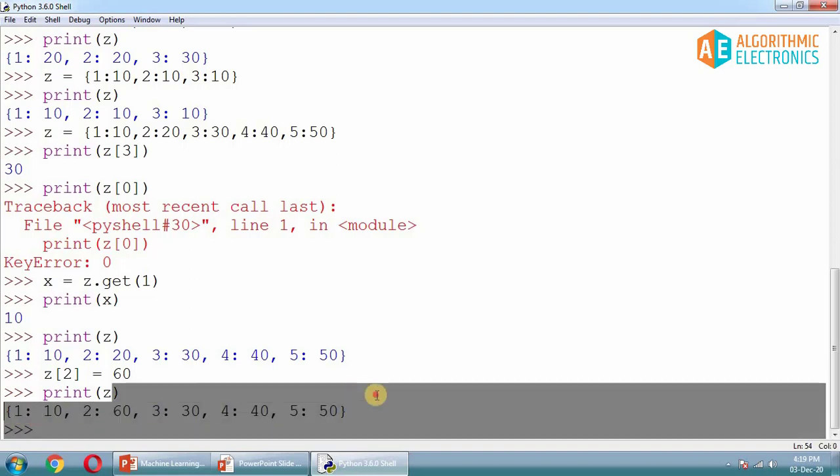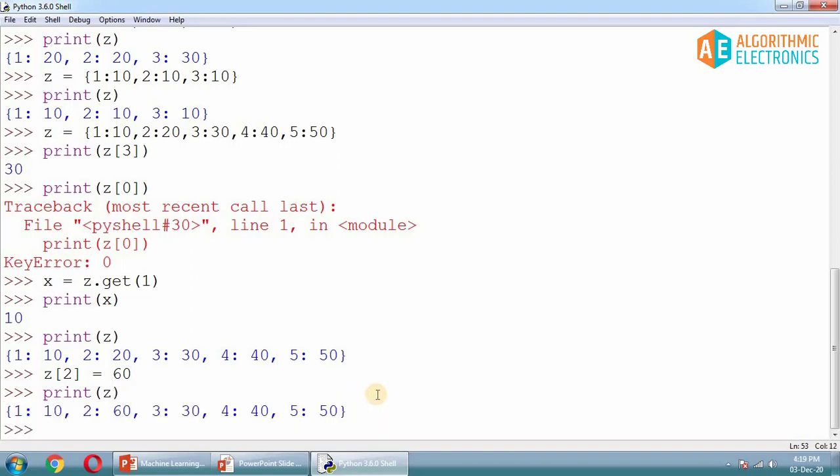So we are actually testing the changeable property of the dictionary. Dictionary elements can be changed. Now when I say changeable, I am referring to three things. Number one, I must be able to change the value of an element in the dictionary. Number two, it must be possible to add an extra element inside the dictionary. And number three, I must be able to delete or remove some element from the dictionary. Now we have tested one thing, that I can change an element's value.